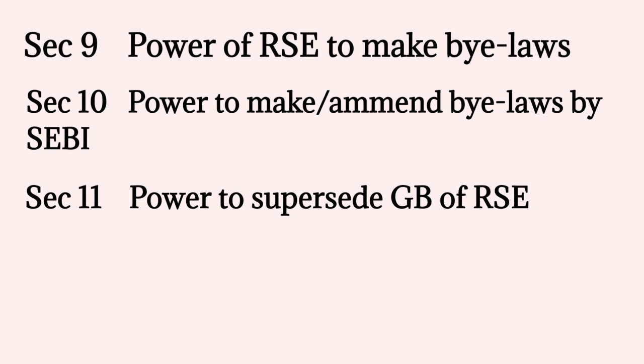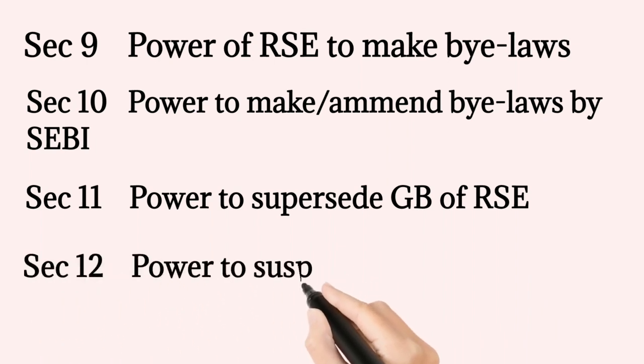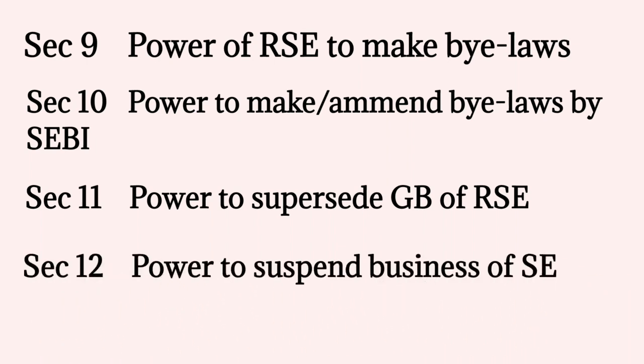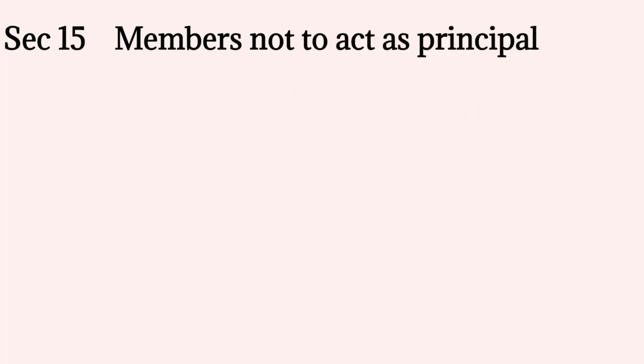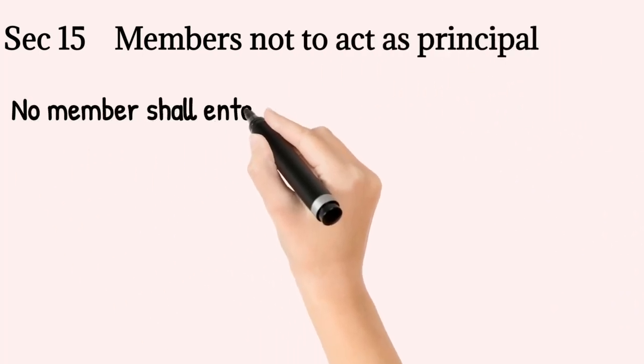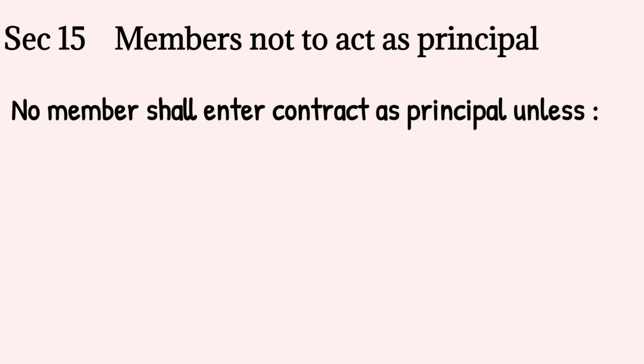Section 12 gives the power to the central government to suspend the business of a recognized stock exchange for a period not exceeding 7 days. This may be extended if it is in public interest. The next section coming up is Section 15, which talks about members not to act as a principal. No member shall enter into a contract as a principal.